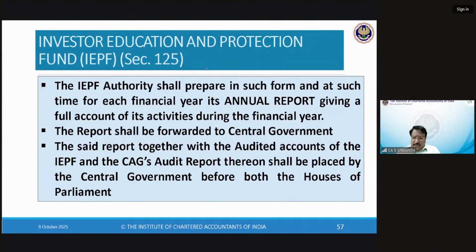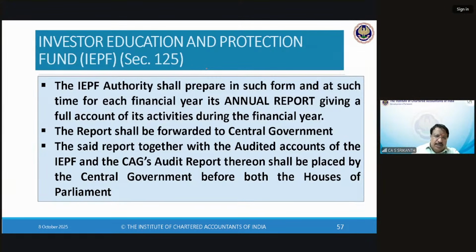See, the central government in this case has no role because the IEPF belongs to the public of India, the people of India. Right? Its administration cannot be a secret. Its administration cannot be a confidential matter. Therefore, its functioning should be known to every individual citizen in this country. Now, I cannot go around sending mail to every individual citizen in this country. But don't forget, the parliament, the Lok Sabha at least, is nothing but representatives of the people. So when I inform the representative, I inform the people.